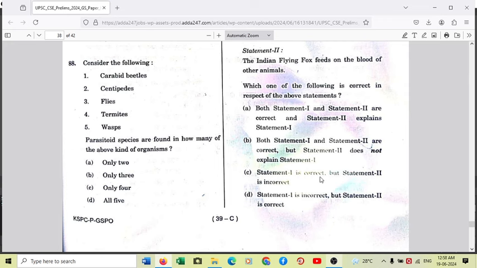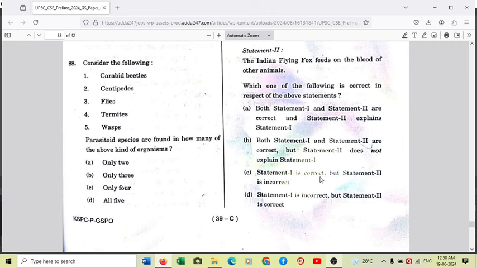Coming to question number 88, again a tough question I will say, and if you know, you know, if you don't know, you don't know. So right, we'll consider the following. Carabid beetles, centipedes, flies, termites and wasps, so 5 animal species are given here, and the question is parasitoid species are found in how many of the above kinds of organisms. Now, number one, what is this parasitoid?